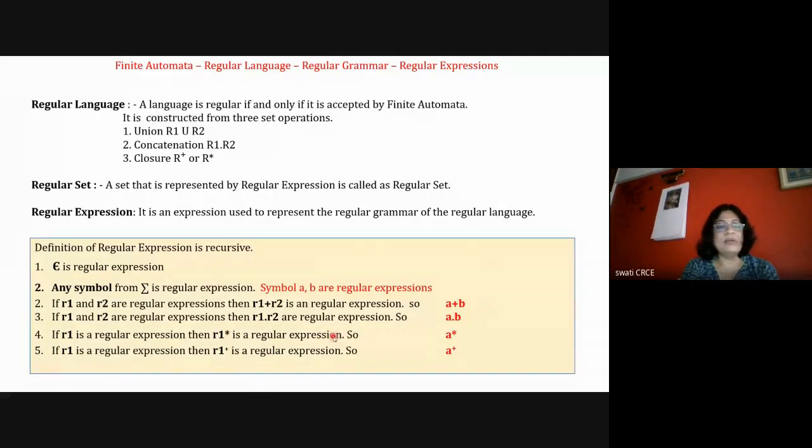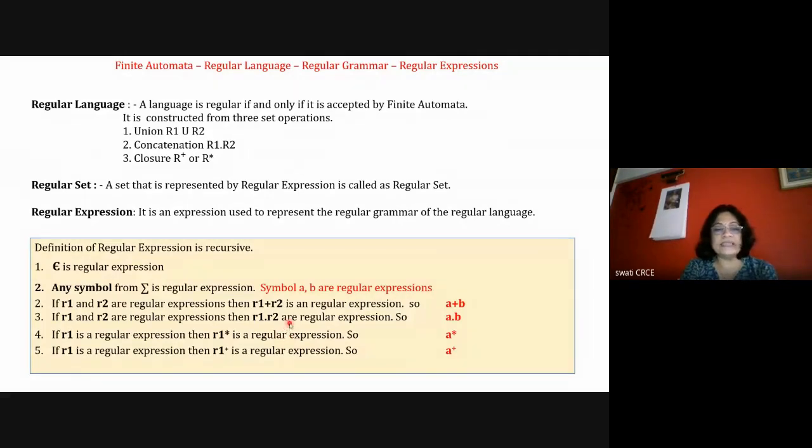The next definition is that if R1 and R2 are already regular expressions, then R1 dot R2 is also a regular expression. Here it is a dot operation, or concatenation operation. This dot operation means and. R1 dot R2 means both are compulsory and in the same sequence.